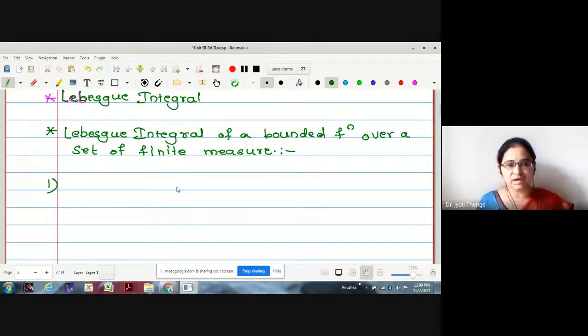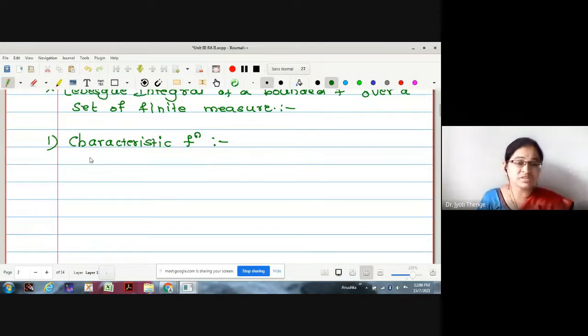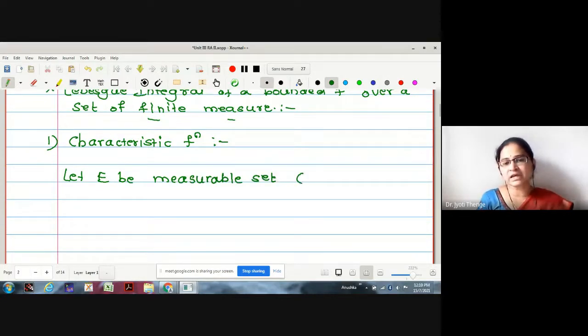In the first step, we will find the Lebesgue integration of the characteristic function. Let me first write down the definition of a characteristic function. No doubt, we define the characteristic function only for a measurable set with finite measure. Therefore, here I will write: let E be a measurable set. Measurable set means a measurable subset of real numbers.